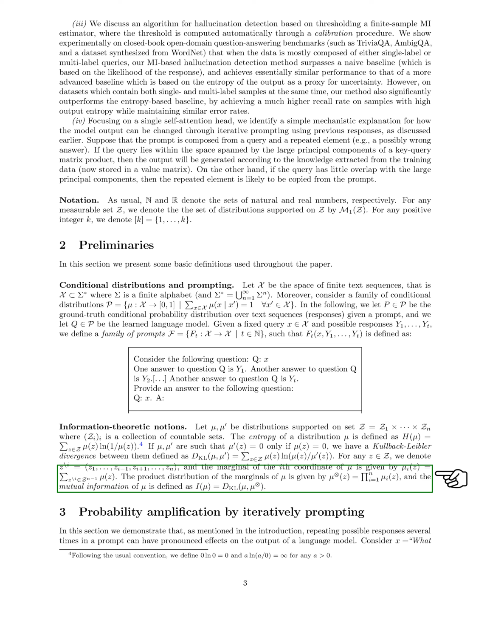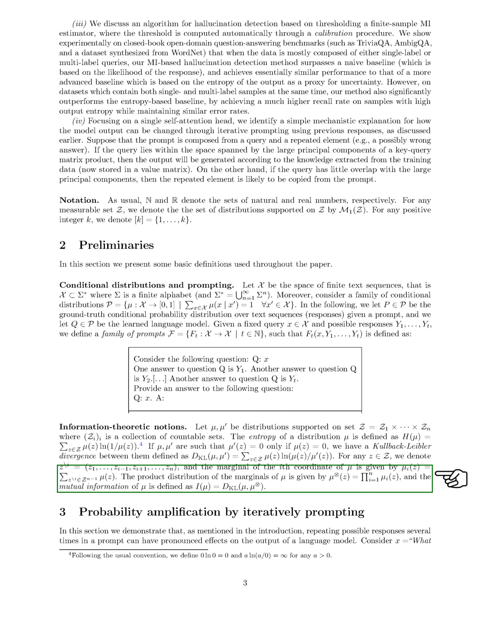Moving on to information-theoretic notions, if we have distributions mu and mu', supported on a set Z, we can calculate the entropy of a distribution as the sum of the probability of each element times the logarithm of the inverse of its probability. The Kullback-Leibler divergence between two distributions is defined as the sum of the probabilities of elements multiplied by the logarithm of the ratio of the probabilities in the two distributions. We also define the marginal distribution of a specific coordinate and the mutual information of a distribution.